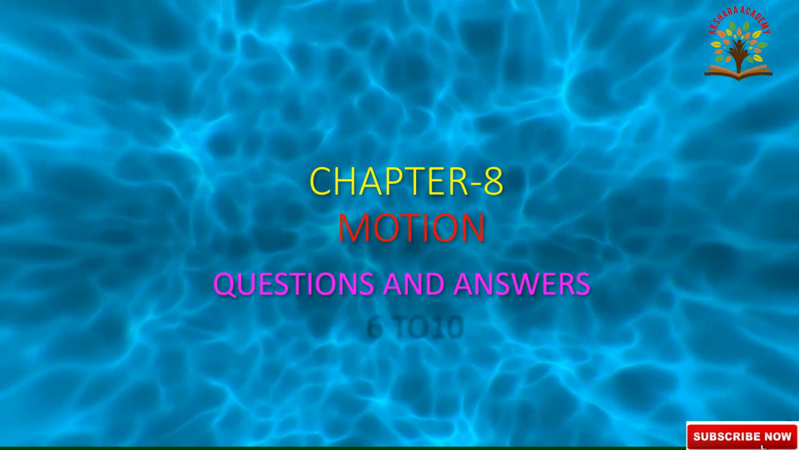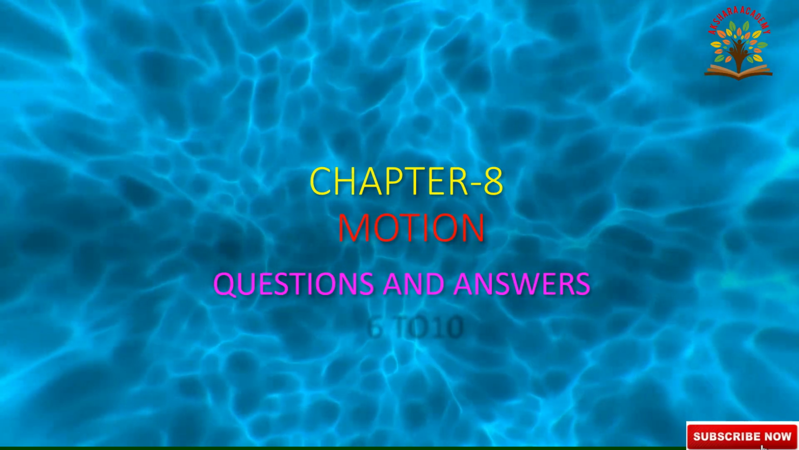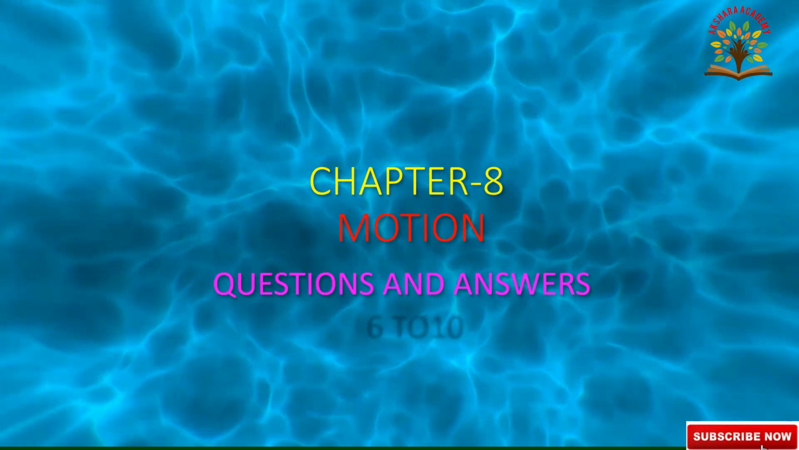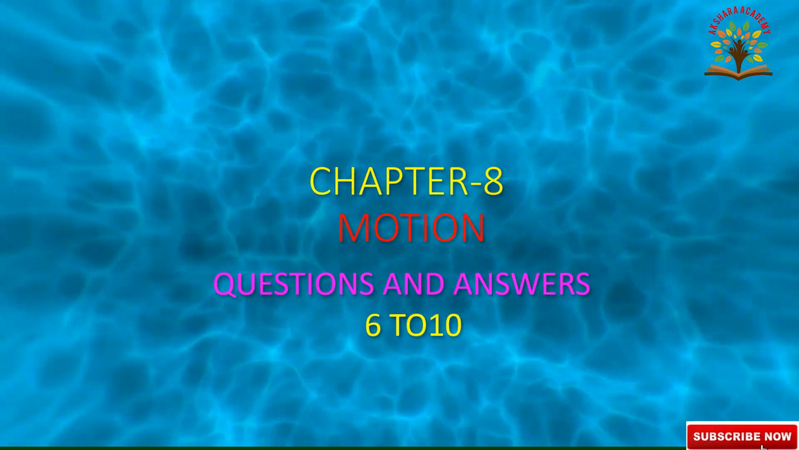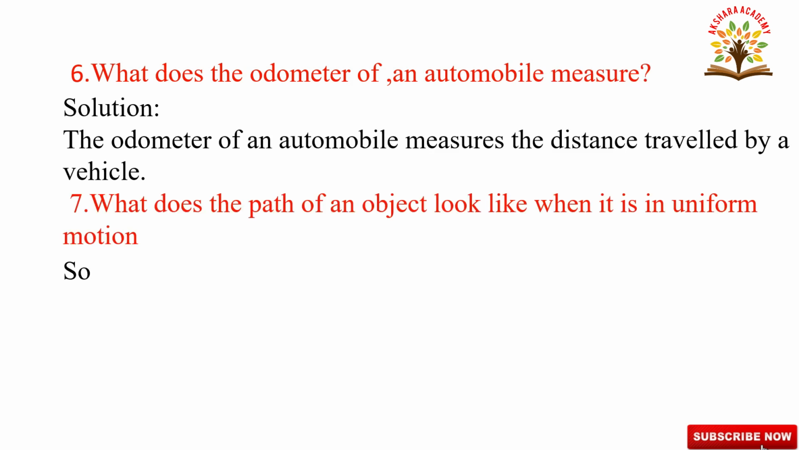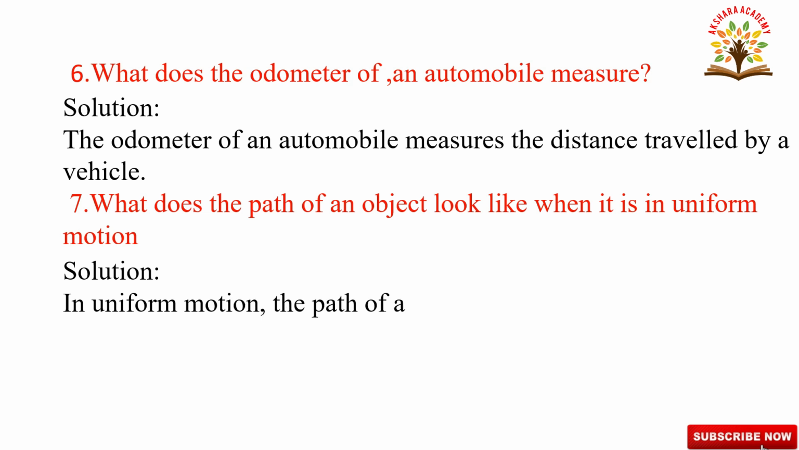Let us go to today's topic, chapter 8 motion question answers from 6 to 10. Let us go to the sixth question. What does the odometer of an automobile measure? The odometer of an automobile measures the distance travelled by a vehicle. Odometer is nothing but measuring the distance.